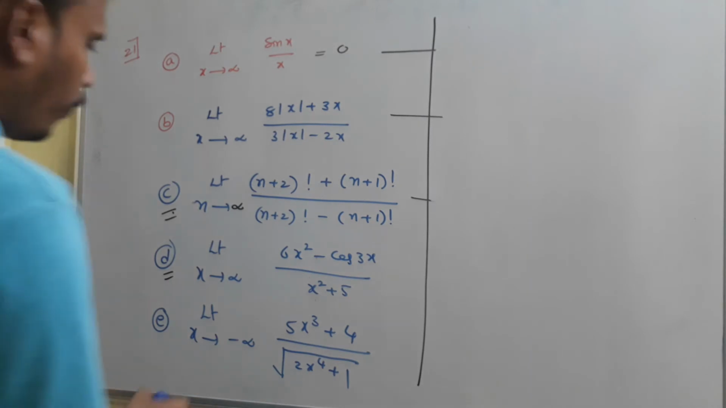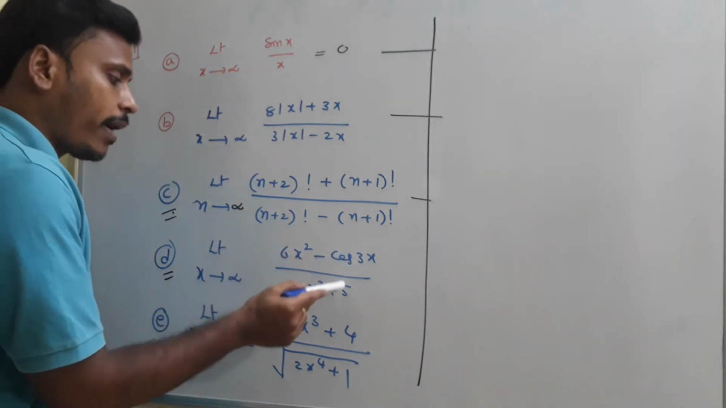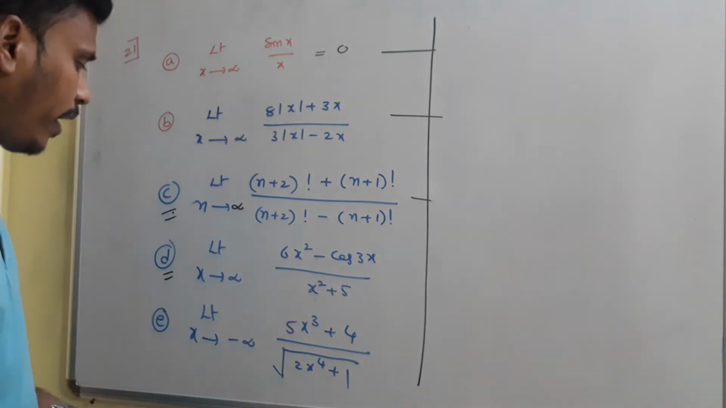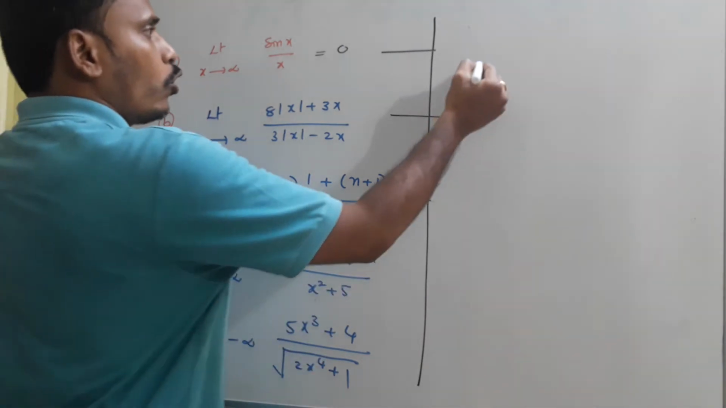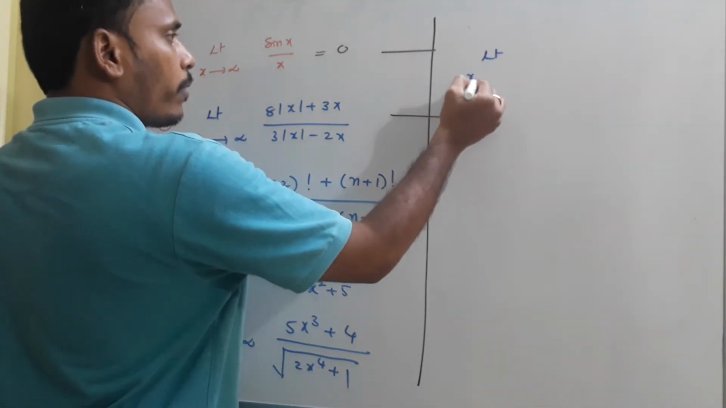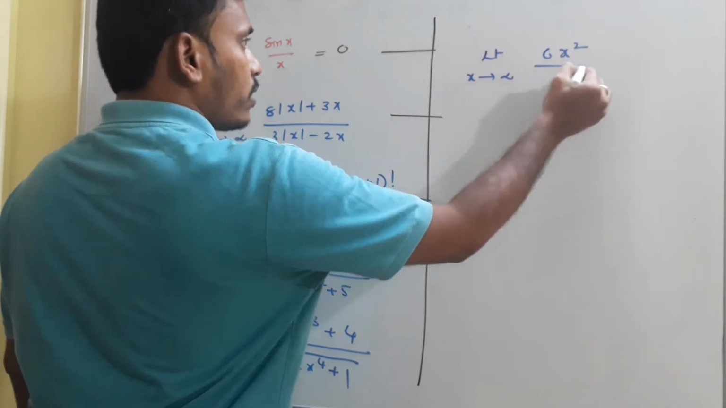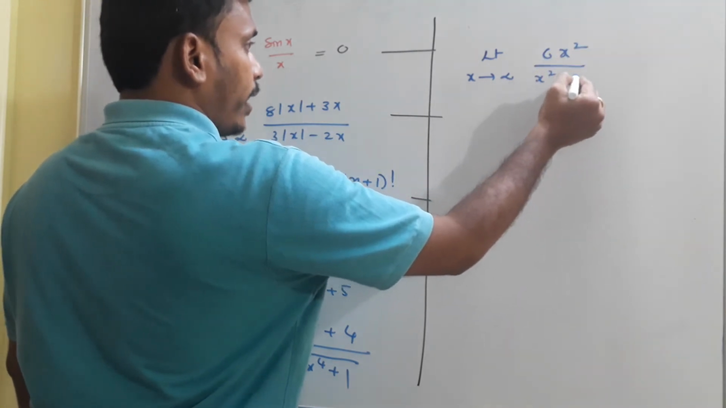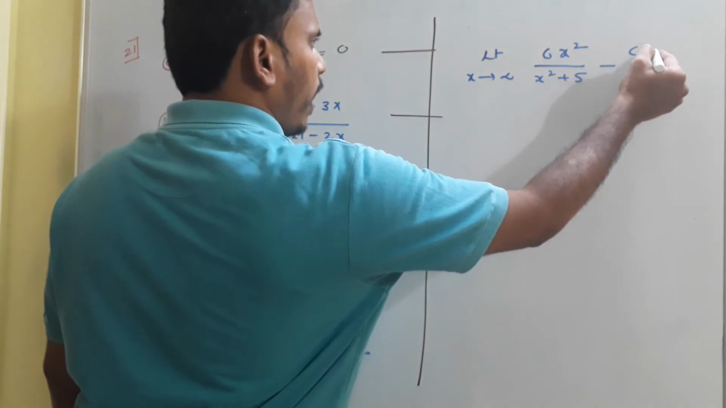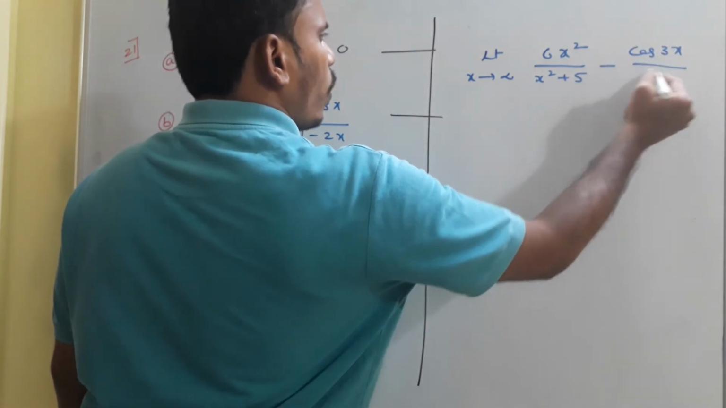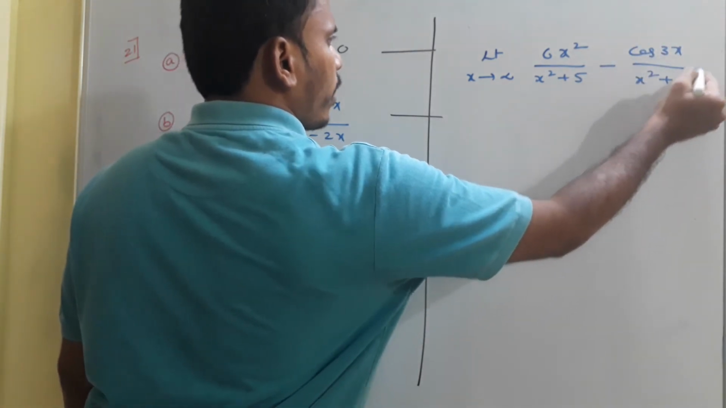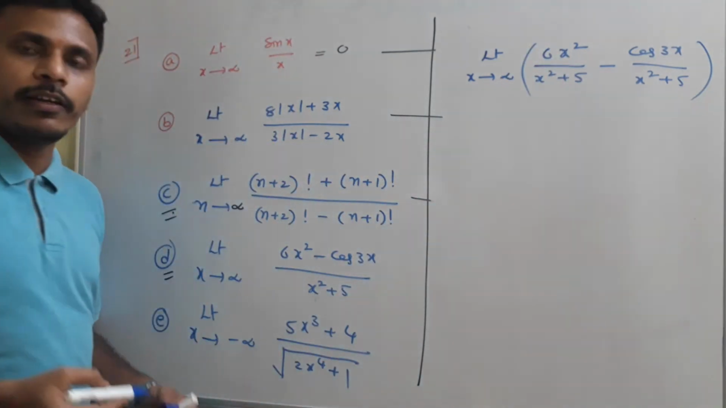Limit x tends to infinity, 6x square minus cos 3x divided by x square plus 5. So just think about that particular problem. Limit x tends to infinity, I will separate it like this, 6x square by x square plus 5 minus cos 3x divided by x square plus 5. We need to apply limit for this.